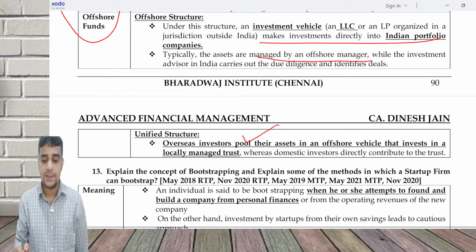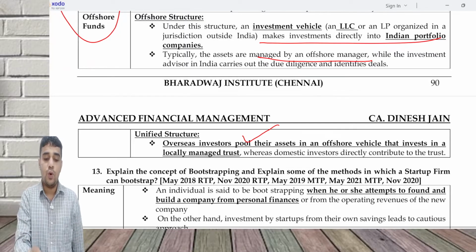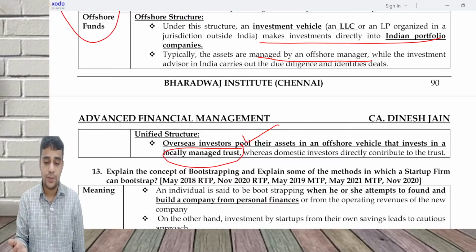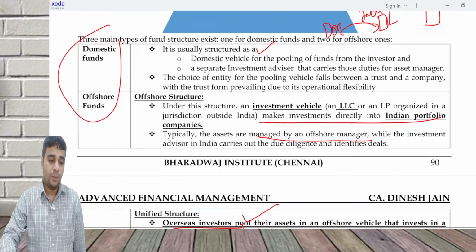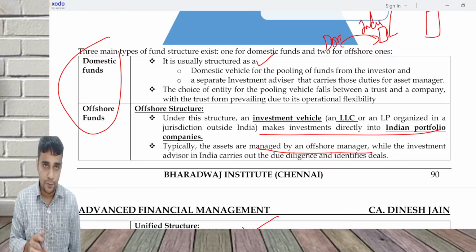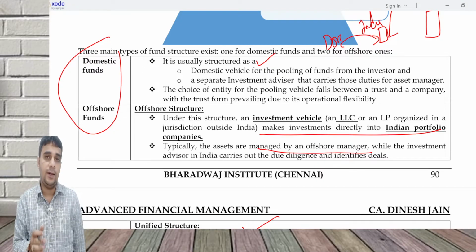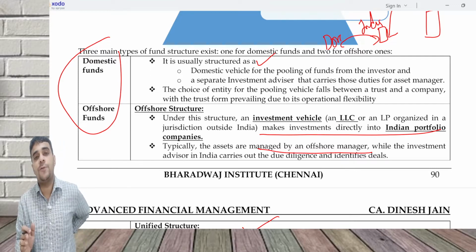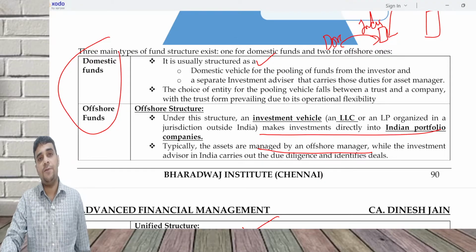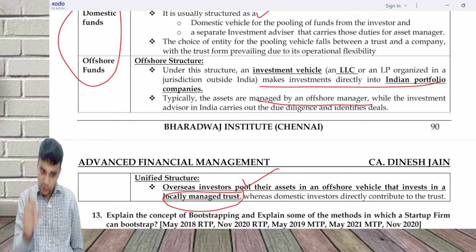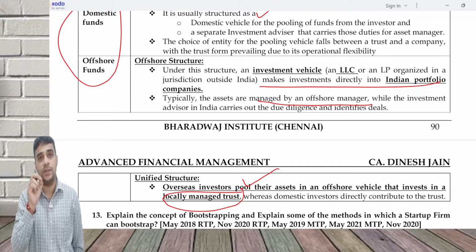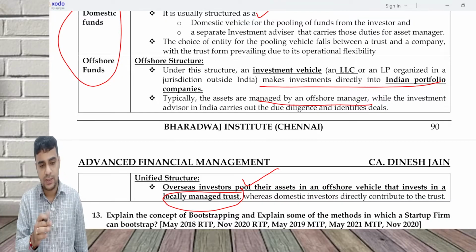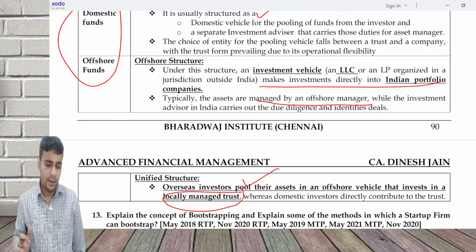Overseas investors pool their asset in an offshore vehicle that invest in a locally managed trust, whereas domestic investors directly contribute to the trust. So there could be a domestic structure or there can be an offshore fund. Domestic fund is basically registered in India, investing in Indian company. Offshore fund is registered outside India, investing in Indian company. In an offshore structure, that's very simple. In a unified structure, that offshore fund is registered outside India, but will invest in a trust which is registered in India. Also, there are local investors who will invest in trust, and ultimately the investment will happen in Indian companies.